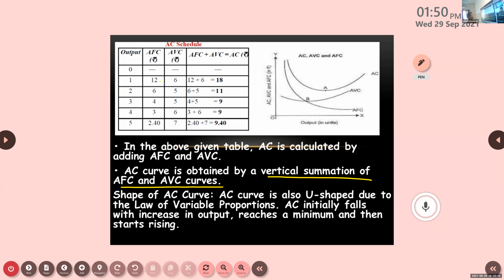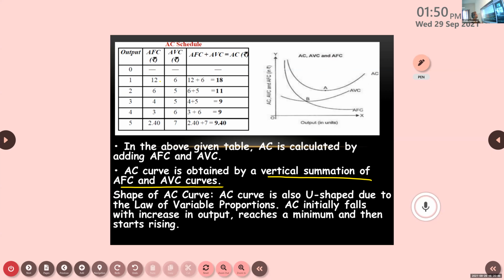What do you mean by vertical summation? Who can say? Once I told you this is related to total cost also. Rahul, do you know what it is? Vertical summation, I don't know. Okay, Pranav, do you know? I'm adding. Adding AVC and AFC.